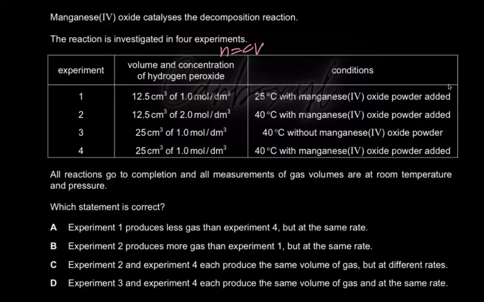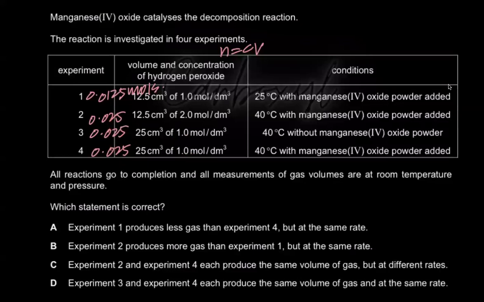If I find that out, you have 1 times 12.5 over 1000. So you're going to get 0.0125 moles here. Here you're going to have 0.025 moles. Here you're going to have 0.025 moles. And here, obviously, you're going to have 0.025 moles. How did you do it, sir? Well, these two are same. And because it's 1 mole per decimeter cube, I just divided it by 1000. You can use your calculator.